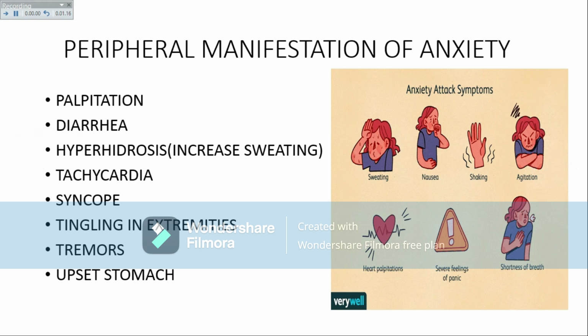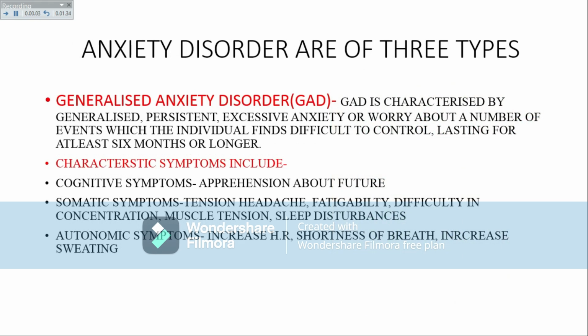What are peripheral manifestations of anxiety? Palpitation, diarrhea, hyperhidrosis, that is increased sweating, tachycardia, syncope, tingling in extremities, tremors, upset stomach. These are the peripheral symptoms or manifestations of anxiety. Now we discuss types of anxiety disorder. Anxiety disorders are of mainly three types: generalized anxiety disorder, panic disorder and phobias.